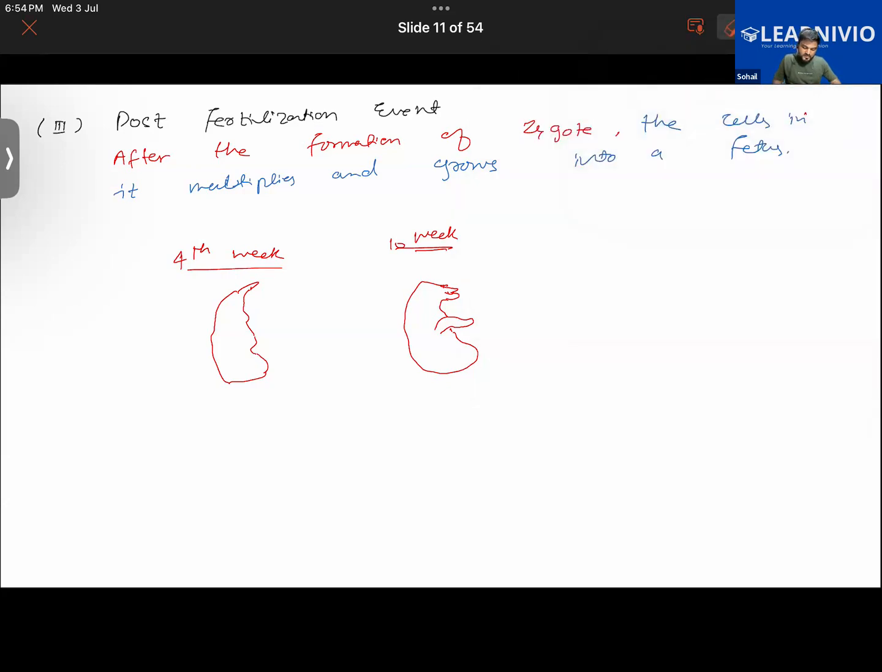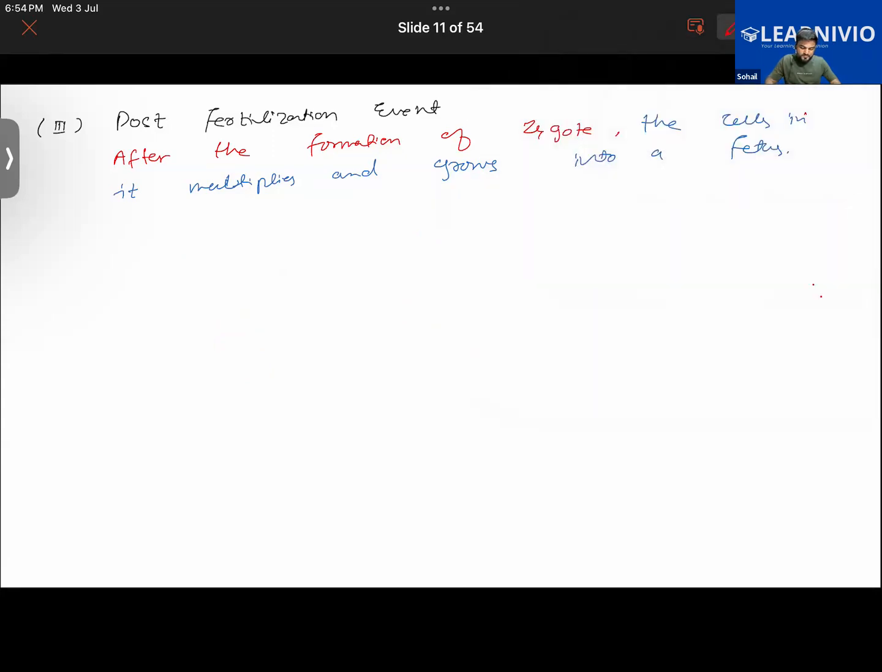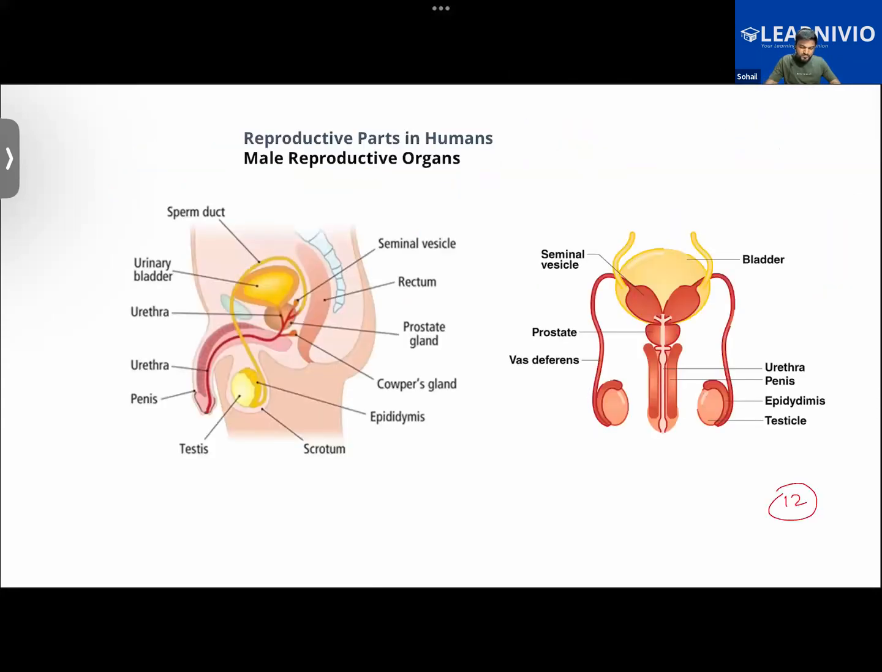Let me just erase this for the time being. Next, today we would be learning about the reproductive parts in humans, namely the male reproductive part and the female reproductive part. First of all, let us understand the male reproductive part. Now, have a look at this image.